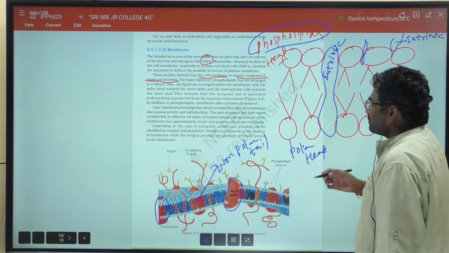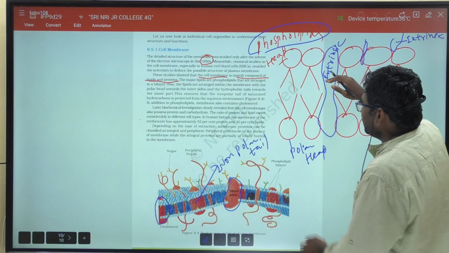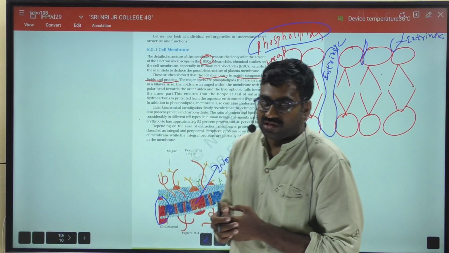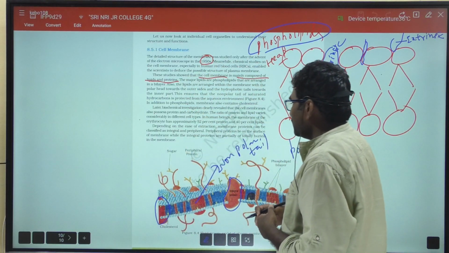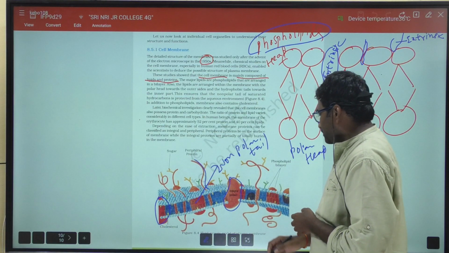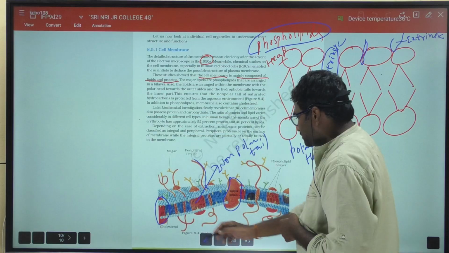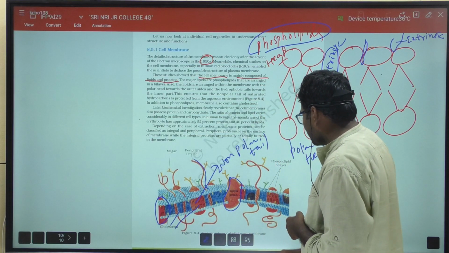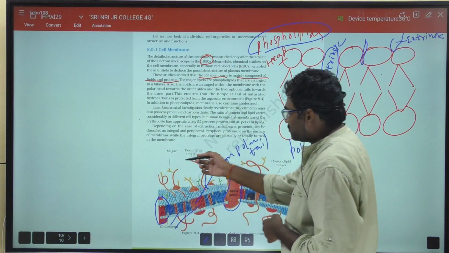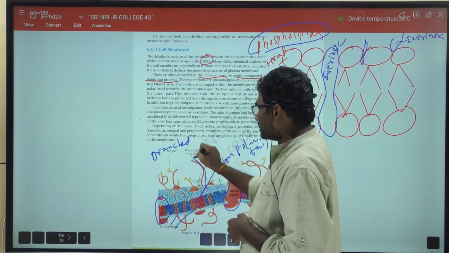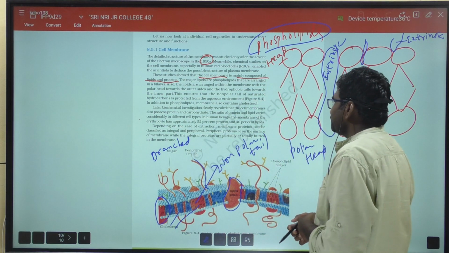So here this cell membrane also contains cholesterol and sugar, and this is the peripheral protein, and this is the integral protein, and this is the cholesterol, right? So here the sugars are branched, so a branched chain is present, right?